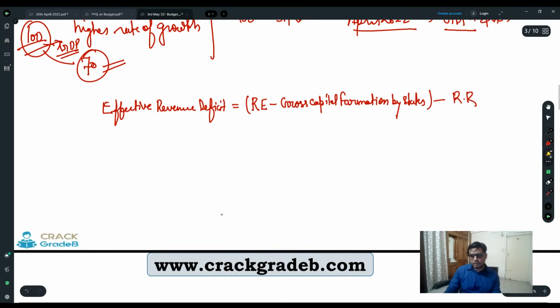Now we have to understand what gross capital formation by the states means.